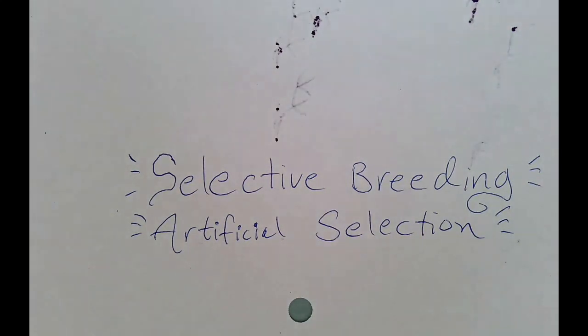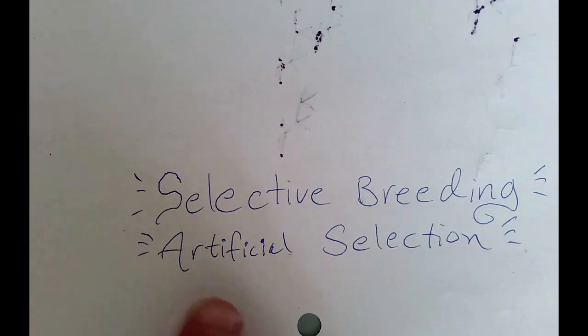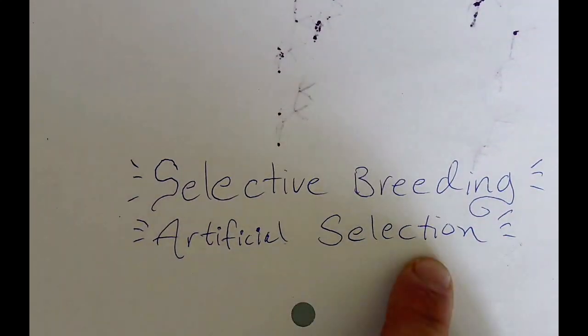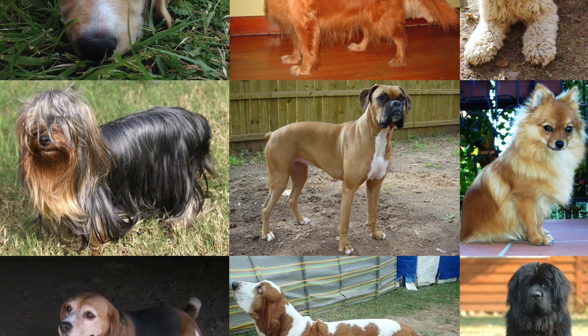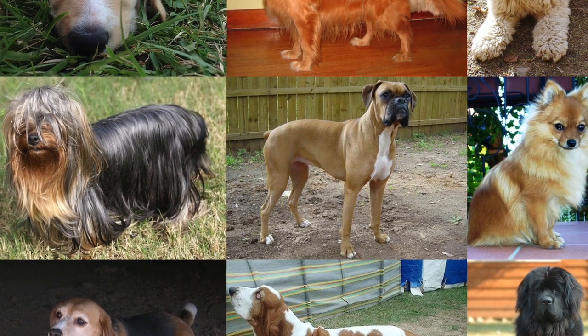A synonym for that is artificial selection, where humans, not nature, are choosing which animals survive and have babies and which ones don't. That word artificial means made by humans. So humans are selecting, and I think it helps to think of the word choose. We are choosing which animals breed and have babies. We are choosing the traits we want.